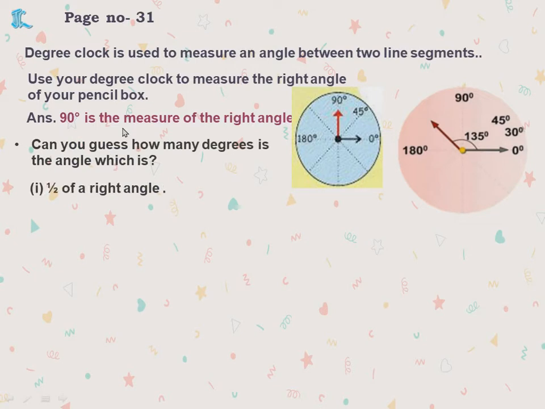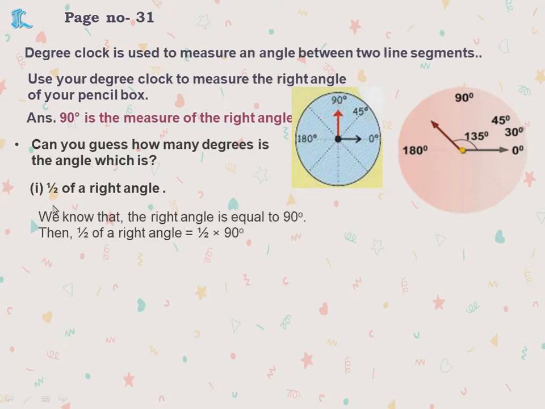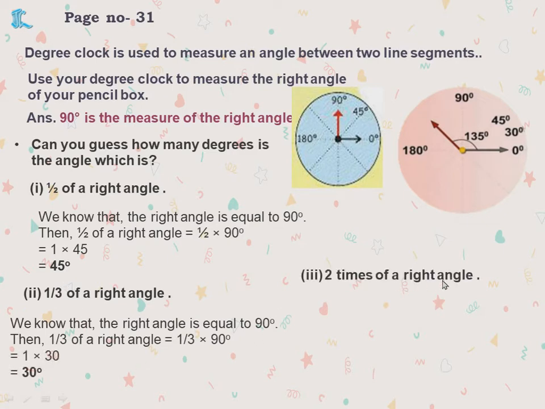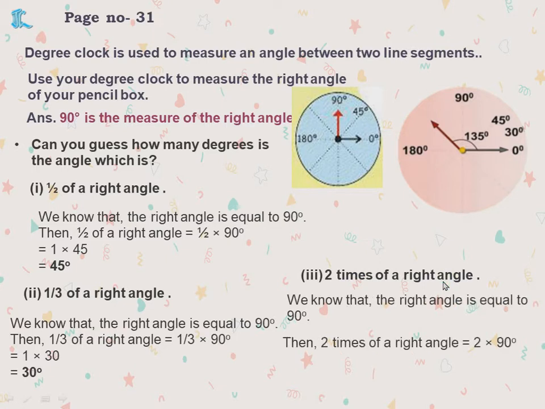Now next they are asking us to guess the measures. Half of a right angle, it's just a guess they are asking you. They have given you the method also here. Okay, half of right angle, that is half into 90, so 2 into 45, so 1 into 45 is 45 degrees. Similarly 1/3 of a right angle, that is 1/3 of 90, is 30 degrees. Next 2 times of a right angle, that is 2 into 90, that is 180 degrees.